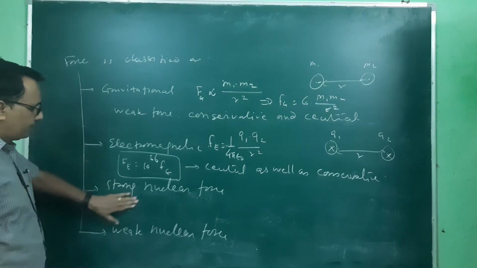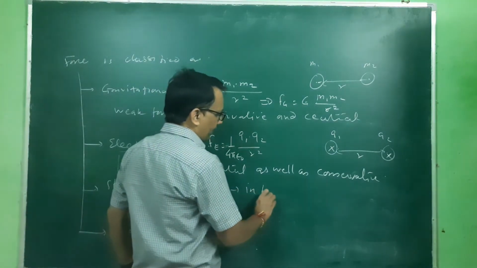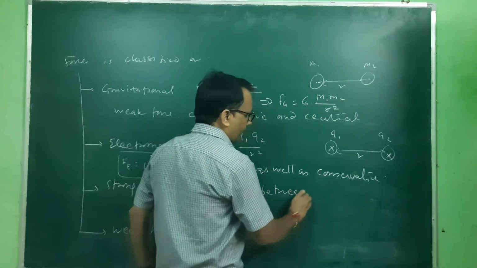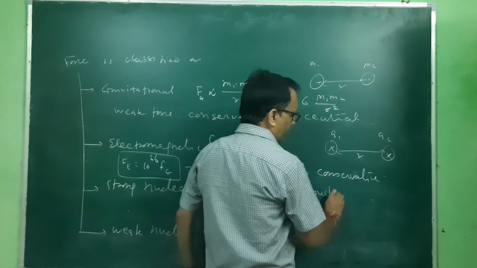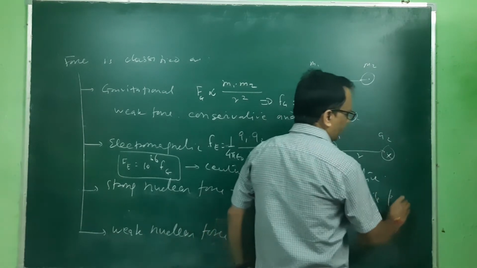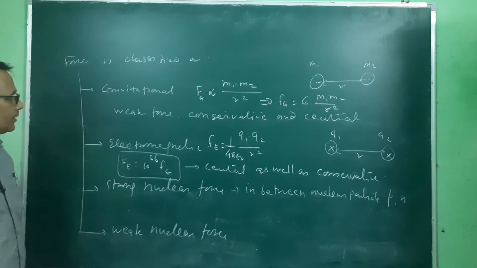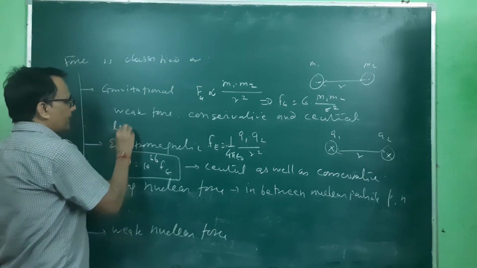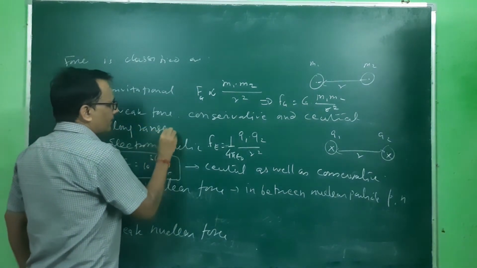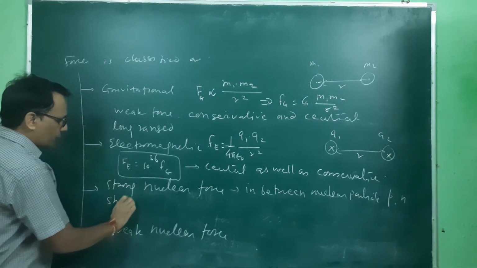Now the nuclear force. This is in between nuclear particles like proton and neutron. The gravitational and electromagnetic forces are long range forces, but this nuclear force is a short range force.